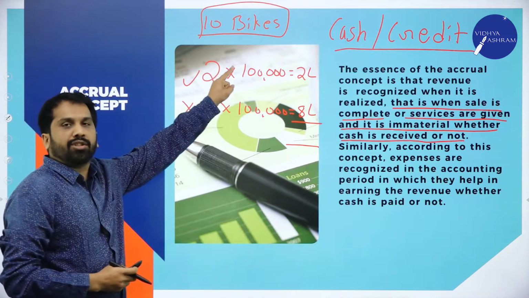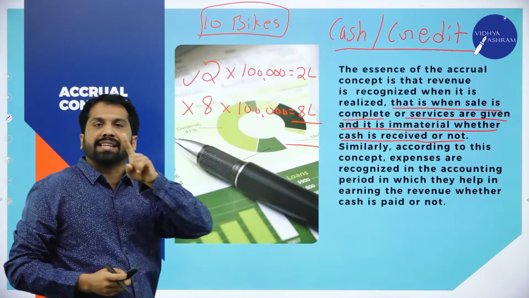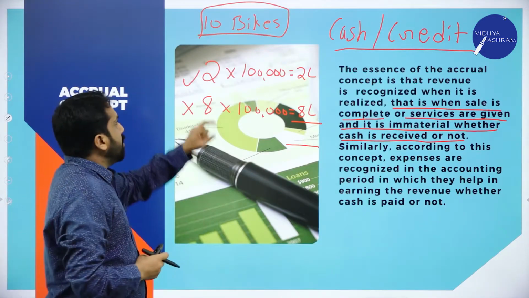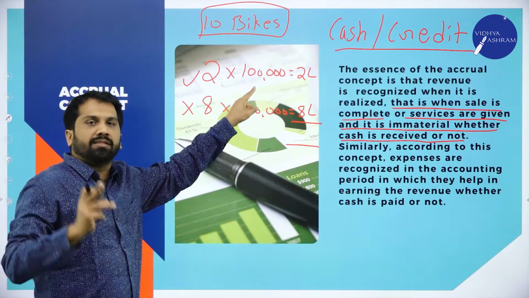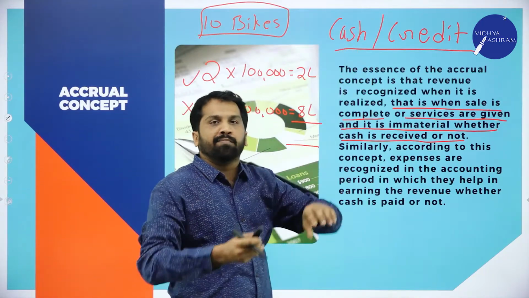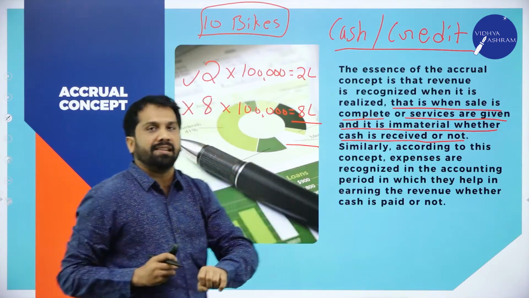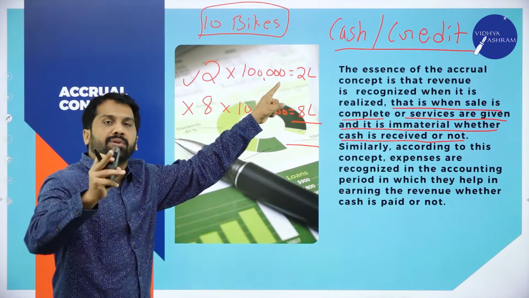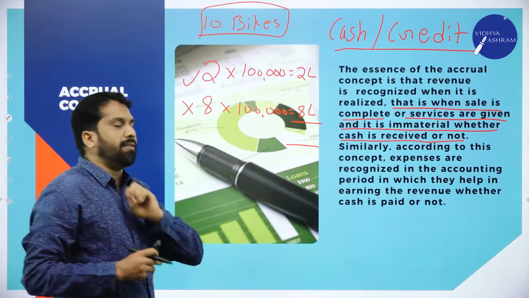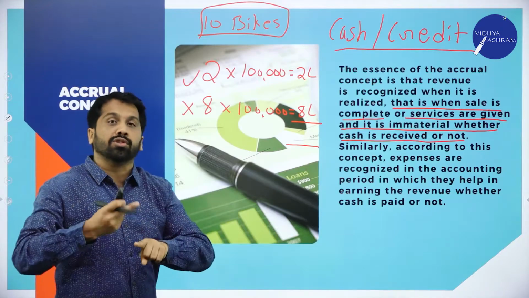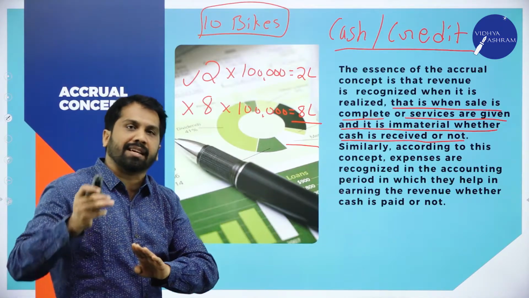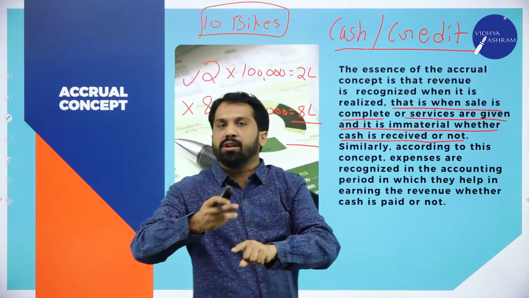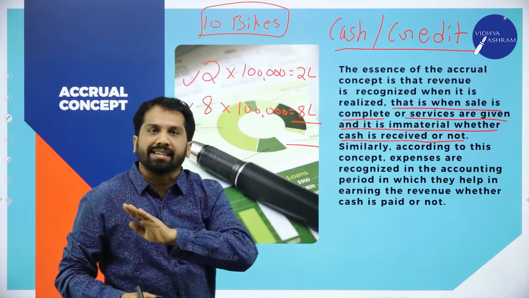I come back to your example again. You are running a bike showroom. How many bikes do you have in the showroom? 10 bikes. You sold 10 bikes in 1 year. Now, 2 bikes on cash basis. You know what we mean by cash basis? Collecting cash and giving material. 2 bikes on cash basis, you collected 2 lakh. Now, balance 8 bikes you sold, but not on cash basis. As I told you, you sold on credit basis. You sold your bike, but cash not yet collected.